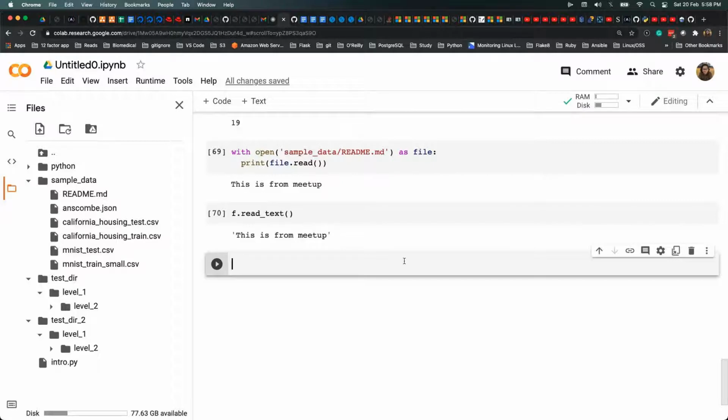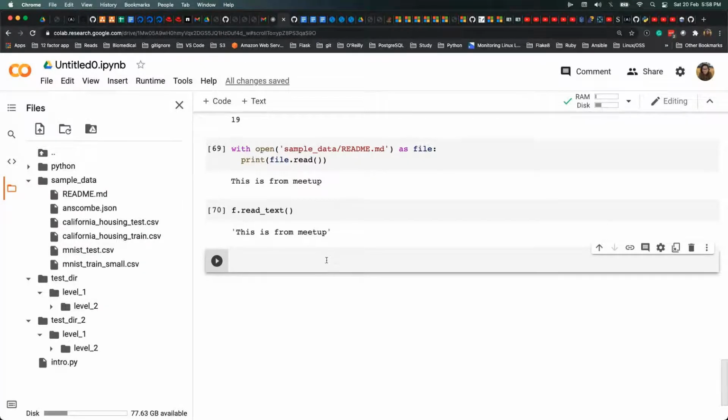Okay, so now if you want to find the metadata of the file, in practice it's very common when we would like to get some specific information about the file, right? So let me show you how you can extract the information or the statistics about the file using Pathlib.